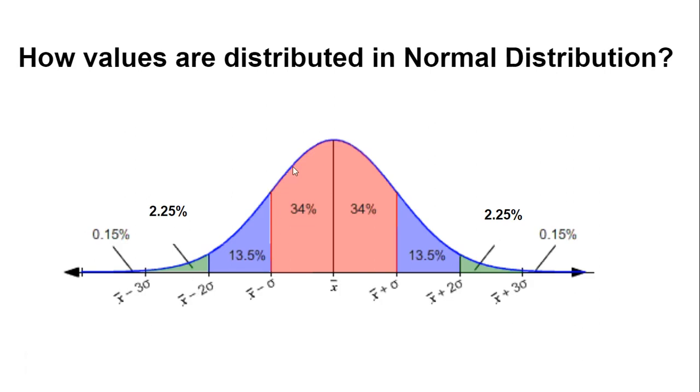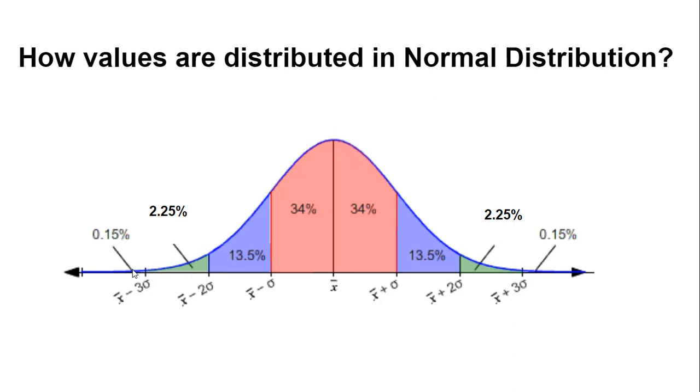If the graph is obeying this normal distribution, then based upon the distance from mean, we can estimate the area under this curve by simply these standard rules. As per the rule, if we move one standard deviation from the mean, then the total area covered by this portion of the graph will be 34% of the entire graph.